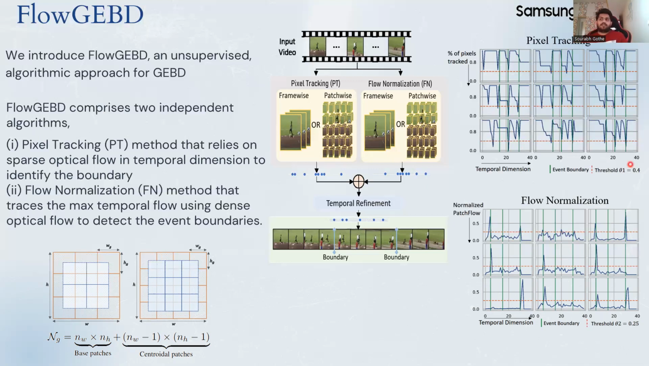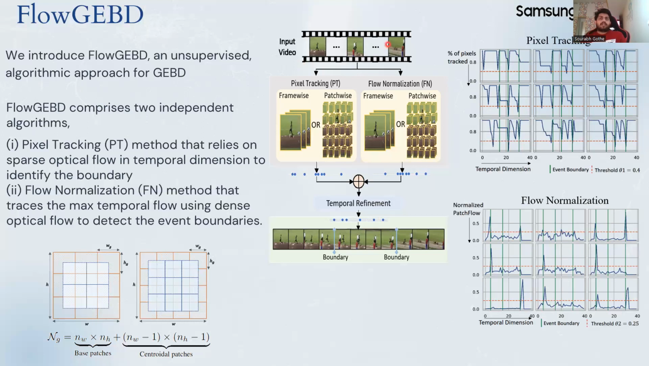The second algorithm is flow normalization. Here the intuition is that for a change in action or a change in the object of interaction, we propose that the boundaries are near where peak motion is happening when normalized over the temporal dimension. When we normalize the dense optical flow over the temporal dimension and see a peak, these peaks coincide perfectly with the ground truth boundaries. So this is the intuition behind both of the algorithms.